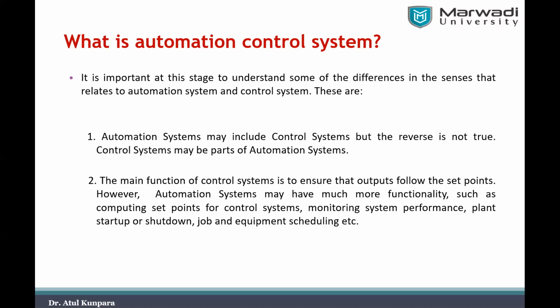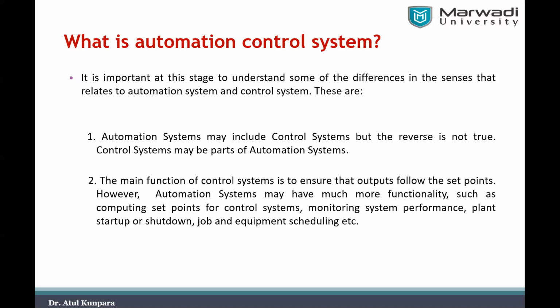These two are different in the sense that an automation system may include the control system, but the reverse is not true. That is, a control system will not have an automation system inside it, right? In other words, your control system can be a part of an automation system.